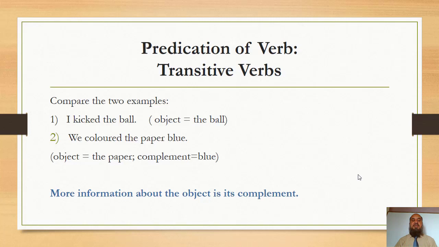The more information about the object is blue. We colored the paper blue. The word blue is not directly affected by the verb colored, but it contains more information about the object, the paper. We colored the paper blue. More information about the object is called its complement.